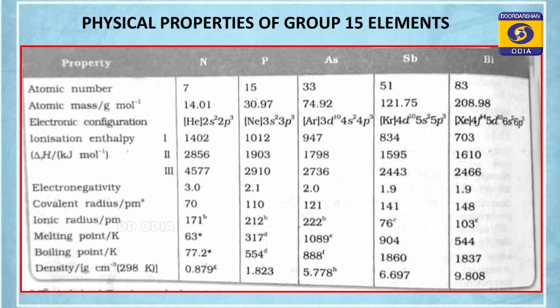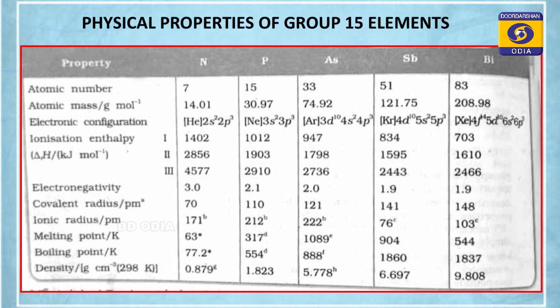But mark the difference after phosphorus. See the difference between the ionization energy. After phosphorus, the difference between the ionization energy is small, compared to the first two elements, nitrogen and phosphorus, where the difference is maximum. Why is this so? Because you see the electronic configurations. After phosphorus, the d subshell is in the process of filling.